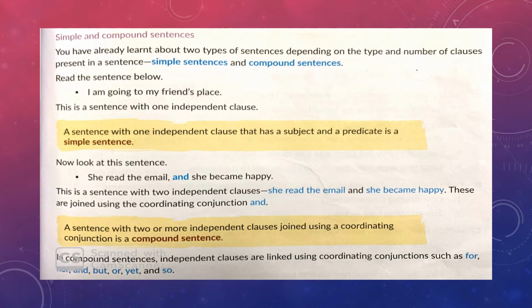So in this slide, we learn about simple sentences and compound sentences. If we draw a parallel between them, that is, if we compare them, we will see that a simple sentence has a single subject and a single predicate. It is made up of one independent clause, while a compound sentence has more than one subject, more than one predicate, and it is joined together by a coordinating conjunction.